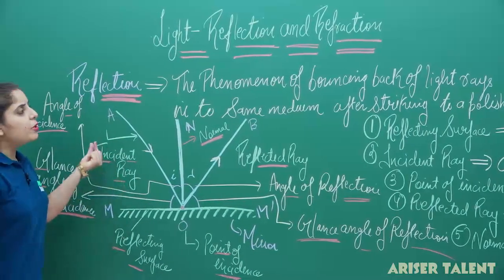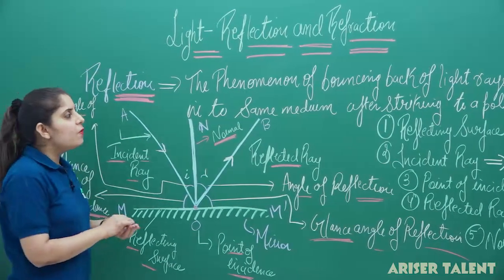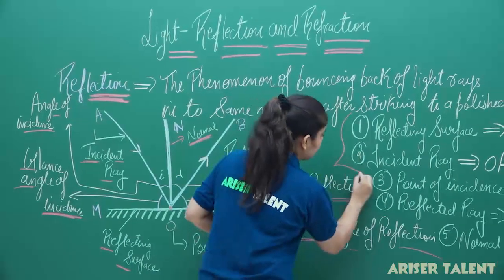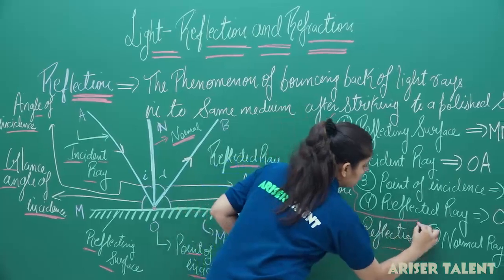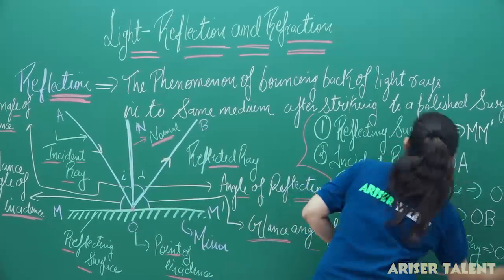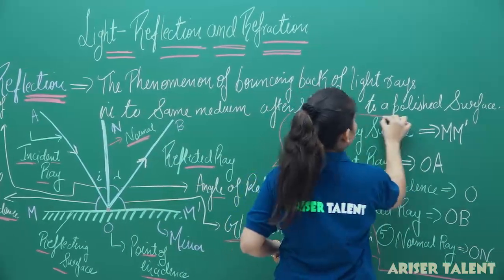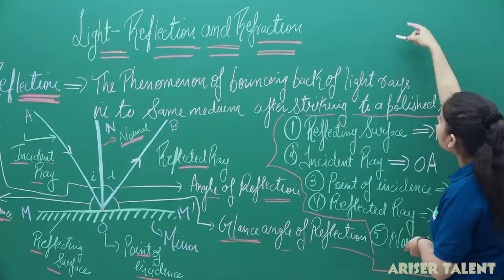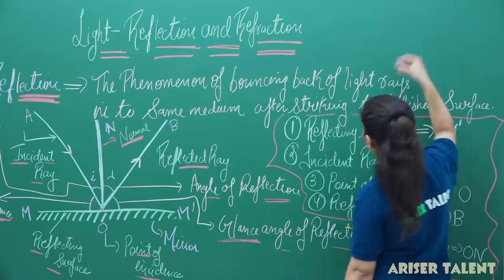And we have the two angles here, that is the angle of incidence and the angle of reflection. These are a few terminologies we have, and I am writing the angle of incidence and reflection here.